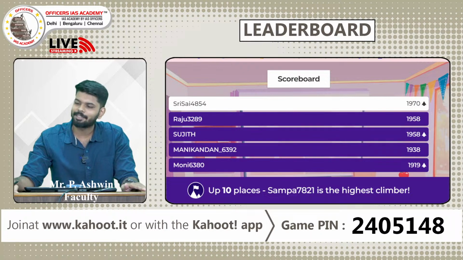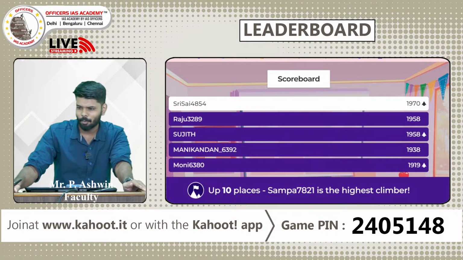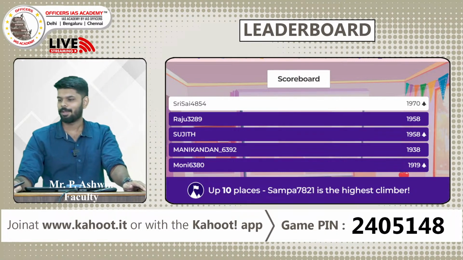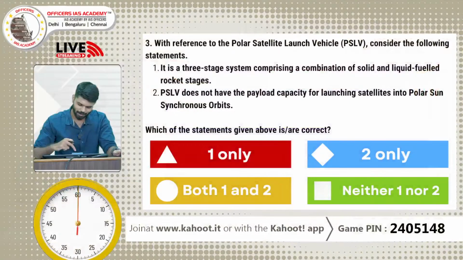So Sri Sai has come to the first place, followed by Raju, Sujit, Manigandan and Moni 6380. Right? So let us go to the next question.